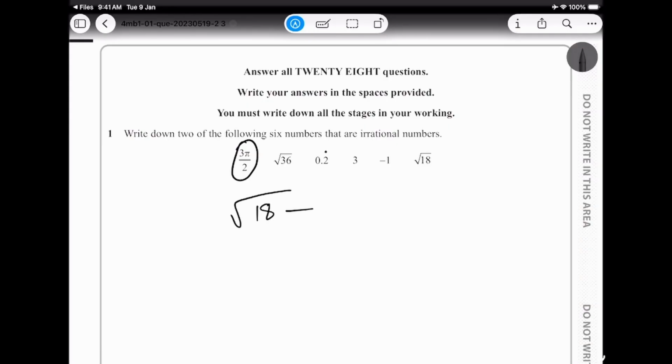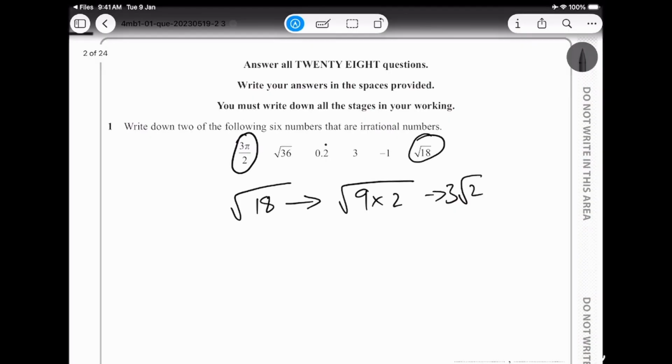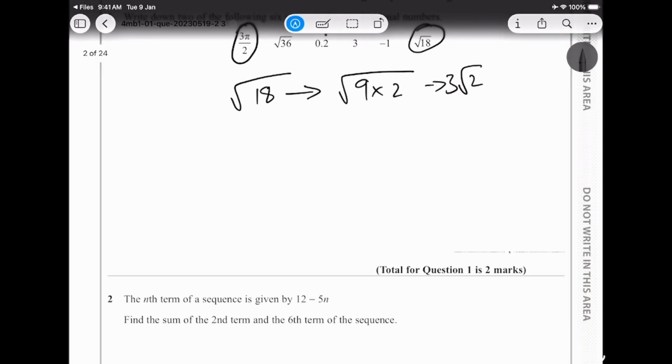Square root 18 becomes square root of 9 times 2, which gives 3 root 2. So this cannot be written as a fraction, hence these are the two numbers that are irrational: 3 pi upon 2 and square root 18.